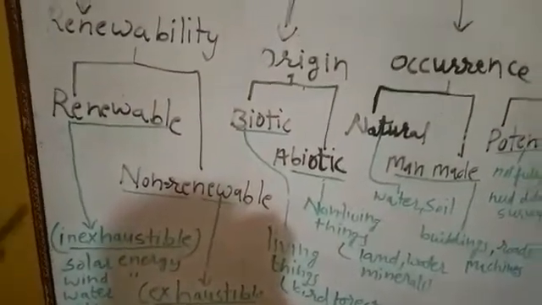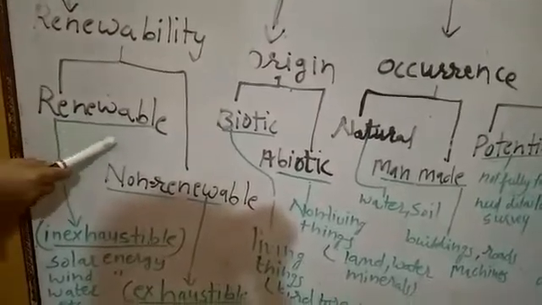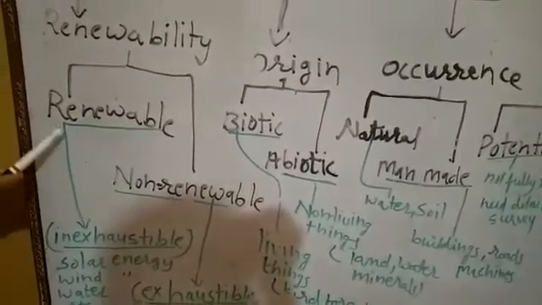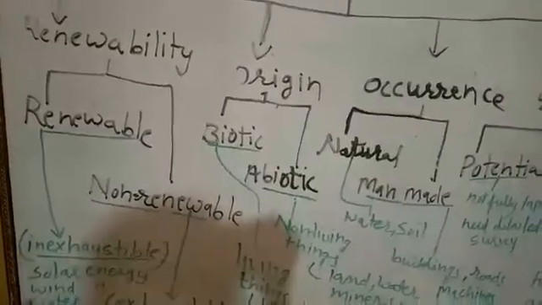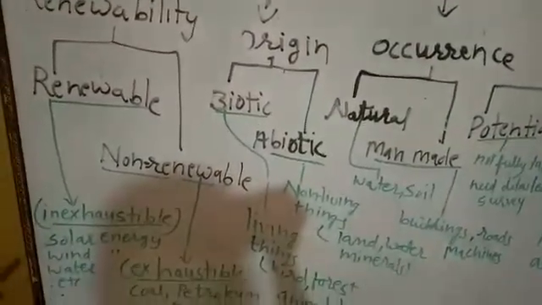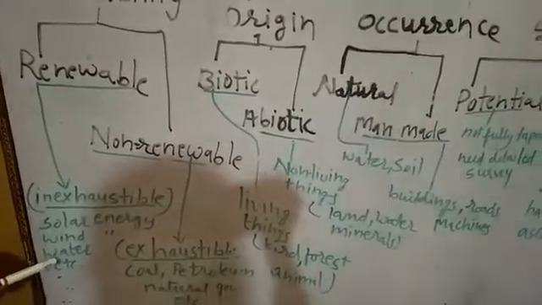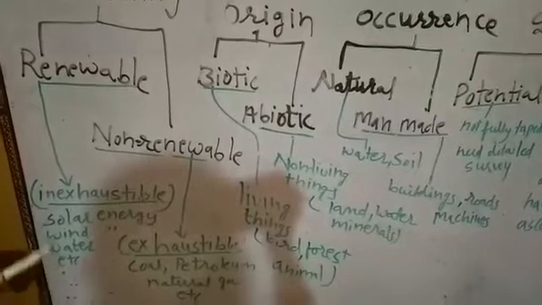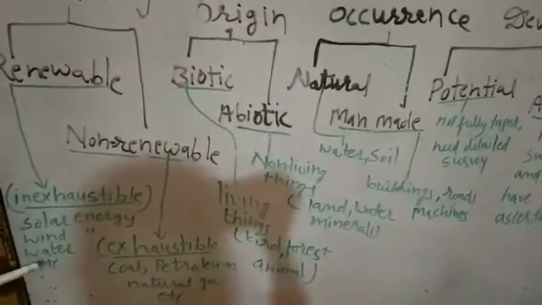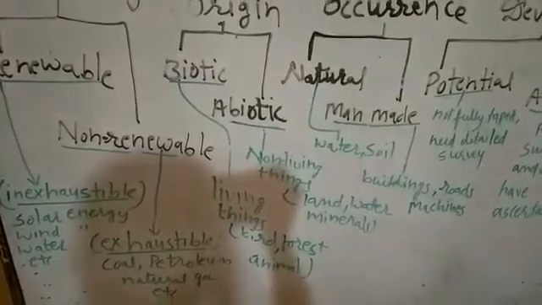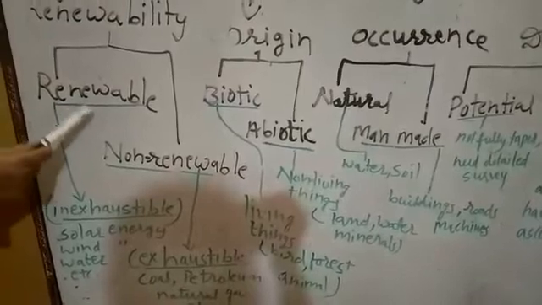Renewable resources mean those resources which can be used again and again, and these resources are known as inexhaustible resources. For example, solar energy, wind energy, water, etc. are known as renewable resources because these resources can be used again and again.